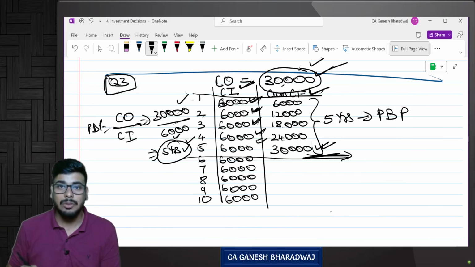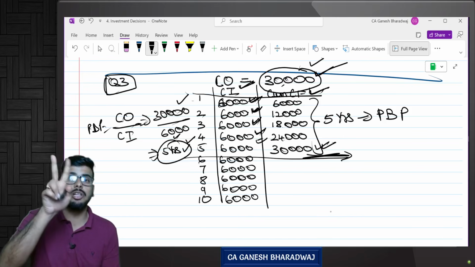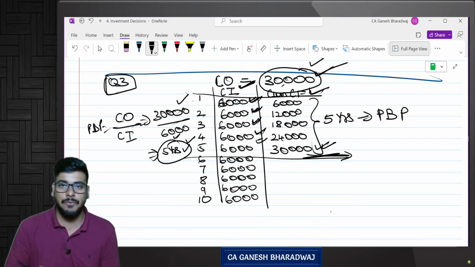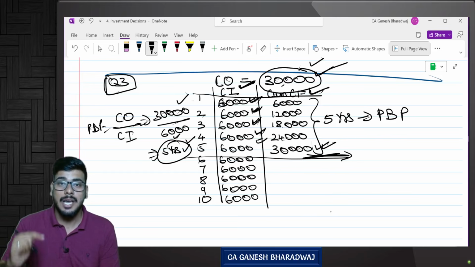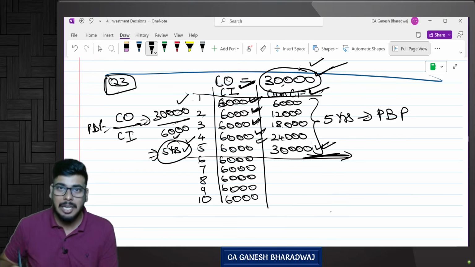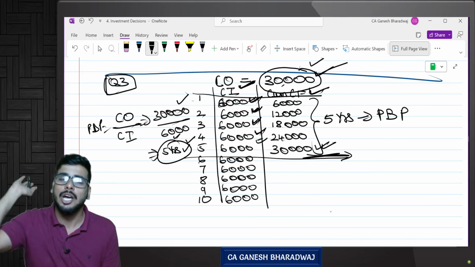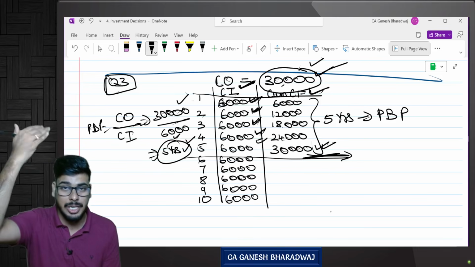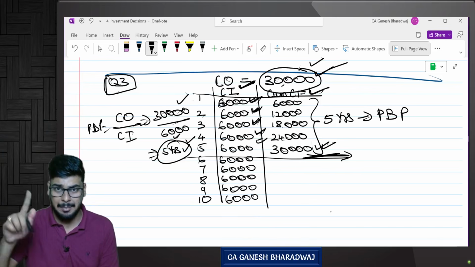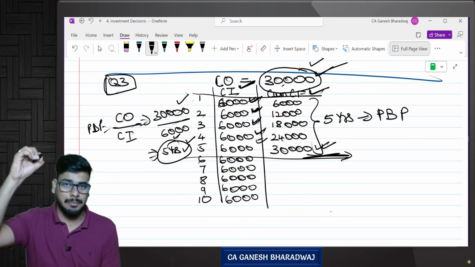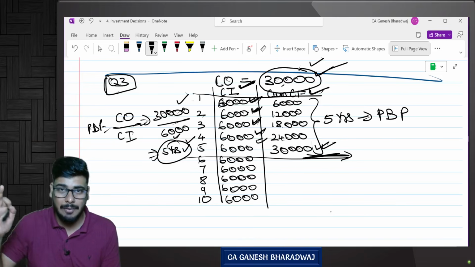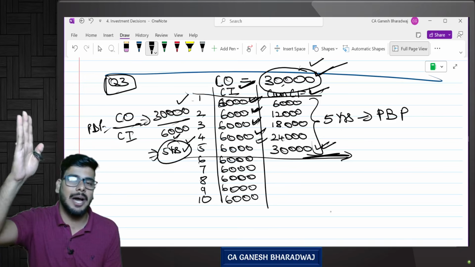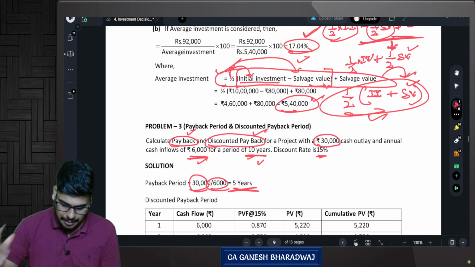Now in this discounted cash flow model, what we need to do is discount all the cash flows. That is, all these cash inflows should be discounted. You should arrive at the present value of cash flows, and you should see how long it takes for the present value of cash flows to recover back your original investment, the initial outflow. Are you clear with this? I'm repeating. Discounted payback means the period it takes for your discounted present value of cash flows to recover back your initial outflow. We will see with this particular example.